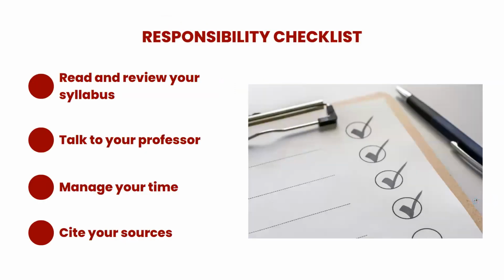As a student, you also have a responsibility to make sure you are following the honor code and embodying the creed. You should read and review your syllabus and check if there's a statement about artificial intelligence. You should talk to your professor and get clarification on when it is or is not okay to use artificial intelligence. It is also important that you are managing your time properly and that you are citing your sources correctly.